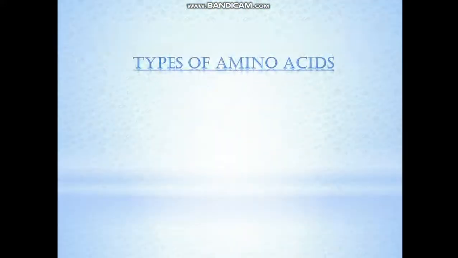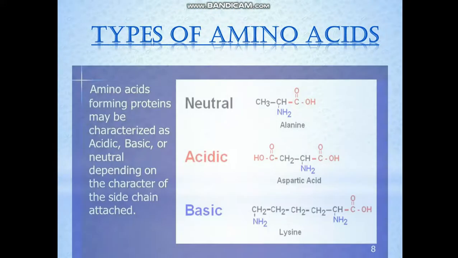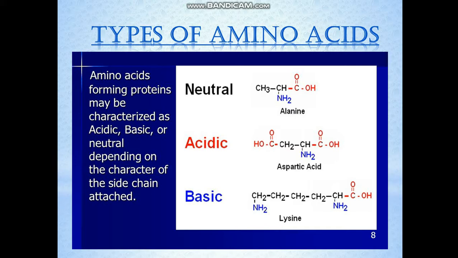Clear? Now let us quickly discuss the types of amino acids. The amino acids can be of three types: neutral, acidic or basic. Let us first discuss the acidic one. See here, this is the first carbon. The first carbon is attached to two groups. One is the amino group and the other is the COOH group, the carboxyl group, and there is a chain. In the side chain there is another carboxyl group present. So overall there are two carboxyl groups present in the amino acid. So the overall nature is acidic.